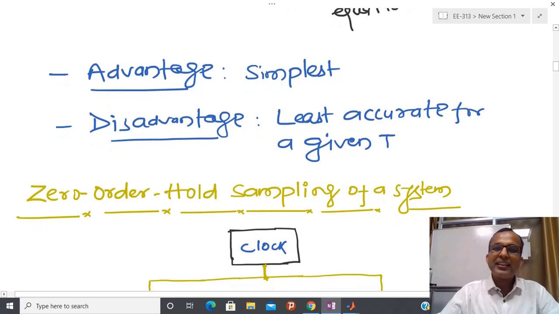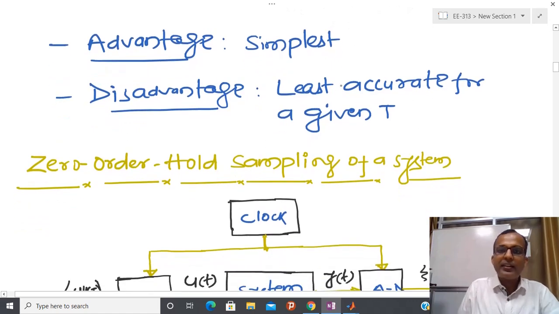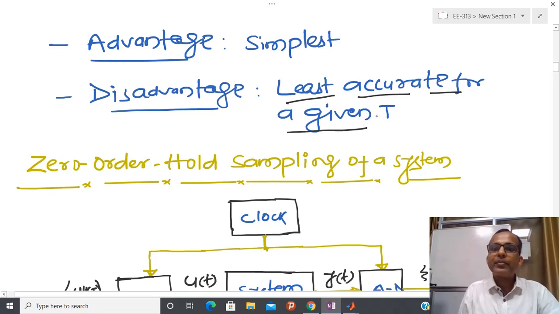Due to that reason, I have written the second point, that the main disadvantage here is that it is least accurate for a given T. So if T is larger, then whatever discrete equivalent we are getting is not so accurate. This is one way, Euler discretization of a continuous time LTI system, and we call that a discrete time LTI system.